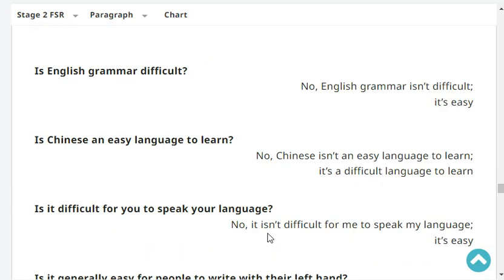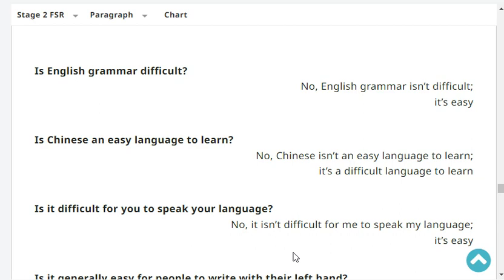Is English grammar difficult? No, English grammar isn't difficult. It's easy. Is Chinese an easy language to learn? No, Chinese isn't an easy language to learn. It's difficult. It's a difficult language to learn.